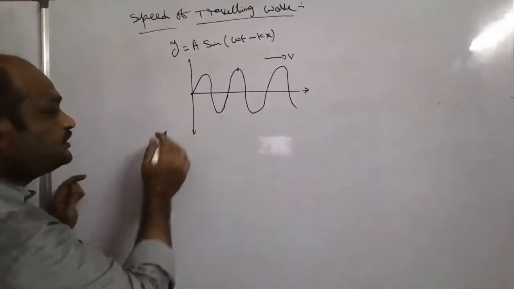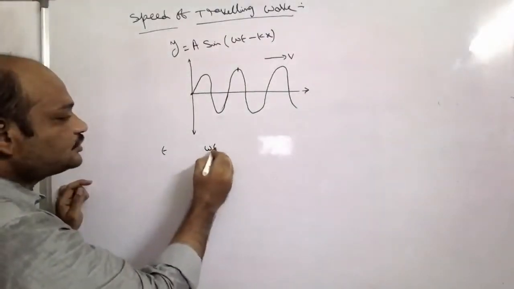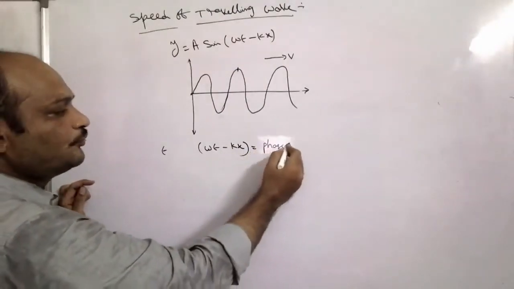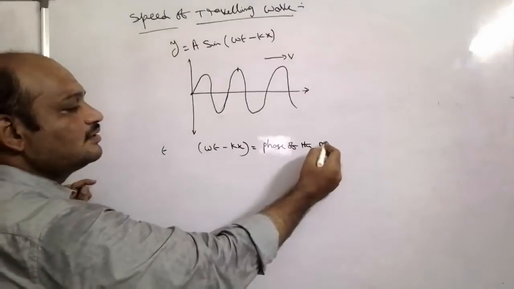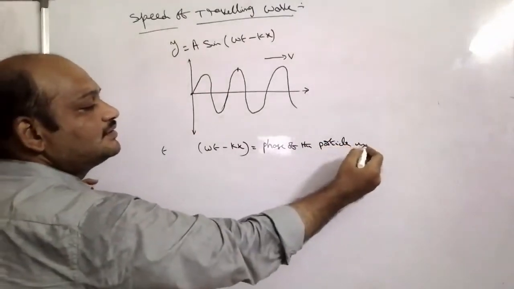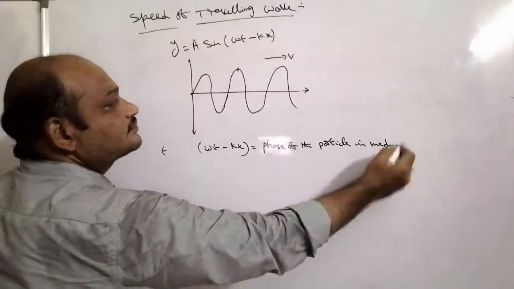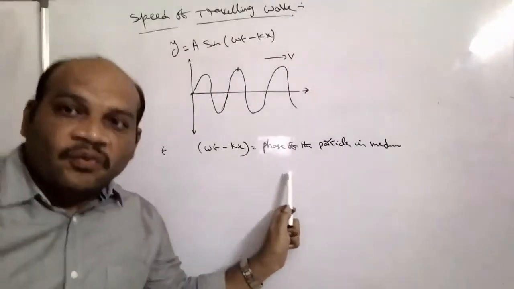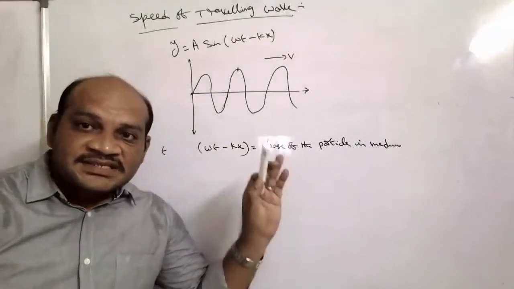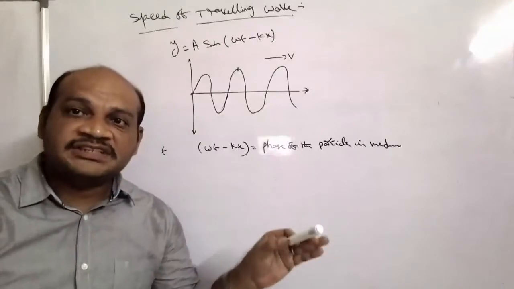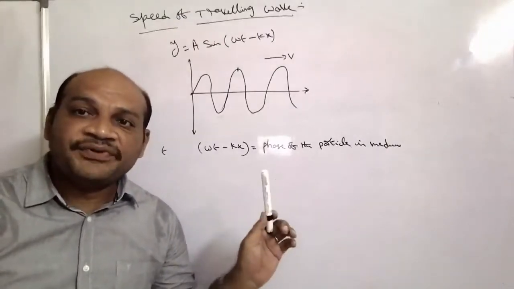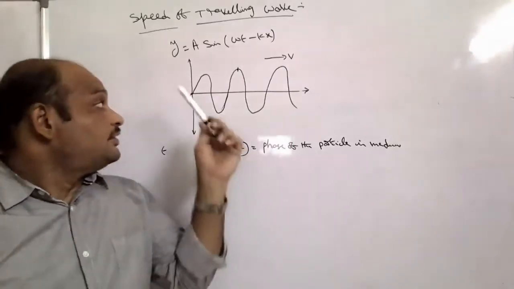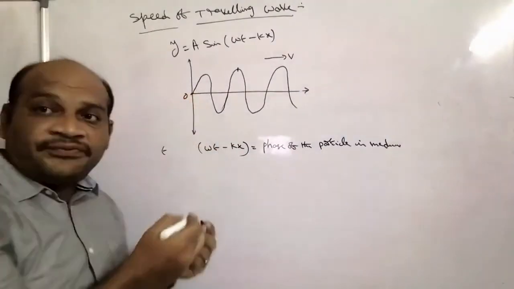At that time, the phase of the particle can be written as omega t minus kx. This is the phase of the particle in the medium. What is the phase here? The state or position of the particle with respect to the horizon is called the phase.